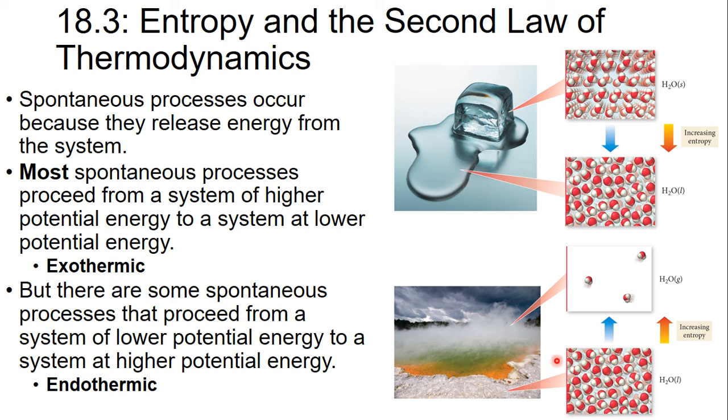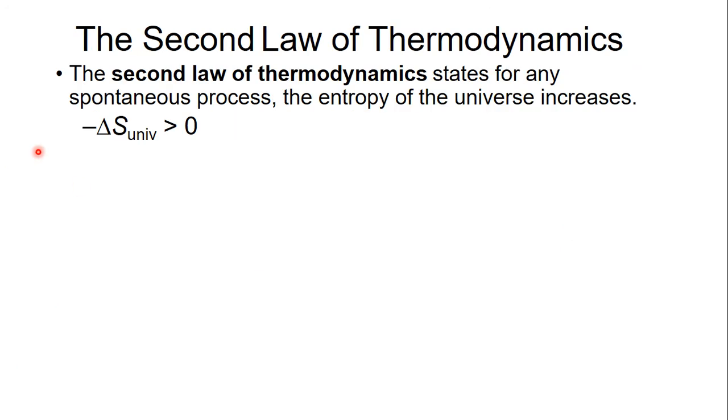If we look at this gas here, we're going from liquid to gas. And so here, we're releasing energy when we do that, so the potential energy is decreasing. But we know both of these processes are spontaneous. And the reason why both of them are spontaneous is because of what's called entropy. The second law of thermodynamics states that for any spontaneous process, the entropy of the universe has to increase. Here we will use the symbol S for entropy. So for any process that is spontaneous, the entropy of the universe must be greater than 0.